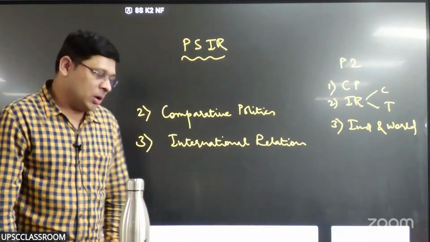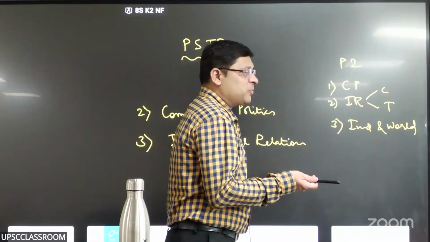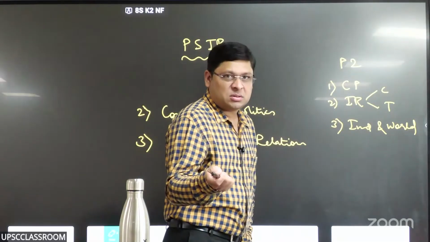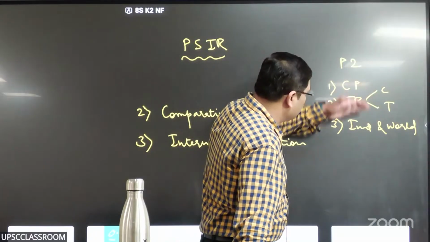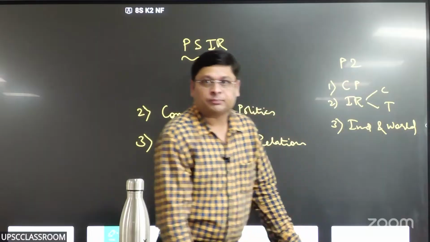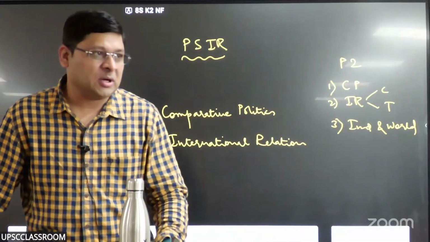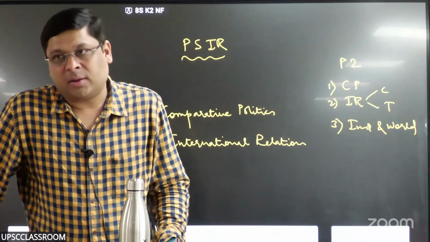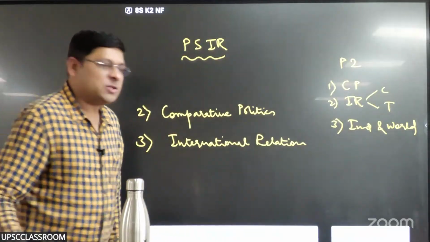We can again discuss what all things are there in these components, but that is how you look at paper 2, right? As I said, that theory of state in section A of paper 1, and then the experiment is Indian government and politics. Likewise, theory of IR to be applied in this section B. This is your laboratory. And UPSC has limited your scope as far as foreign policy is concerned by clearly saying that you are supposed to focus on India's foreign policy. Because the title is very clear, right?